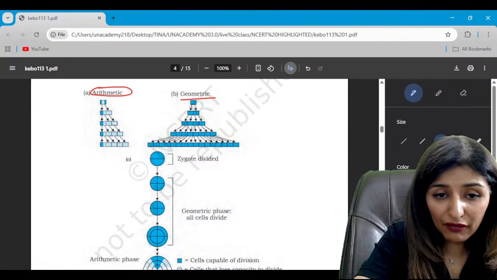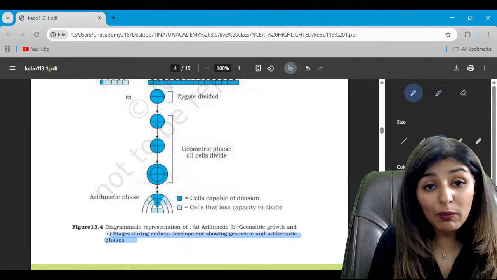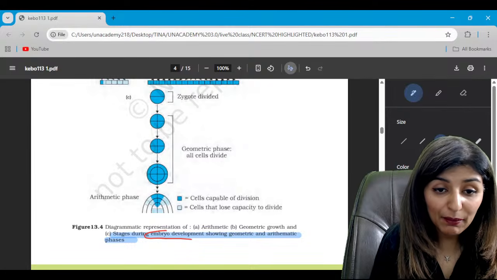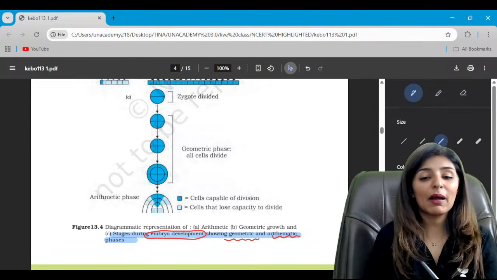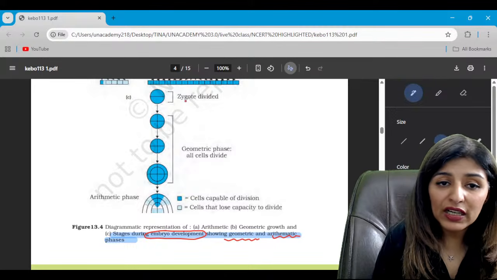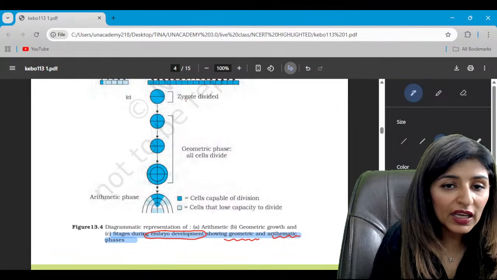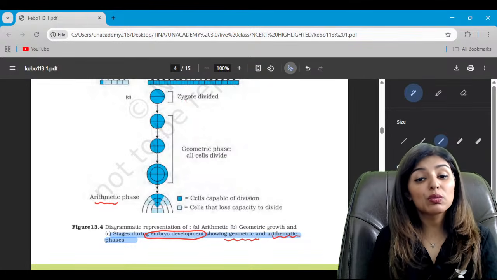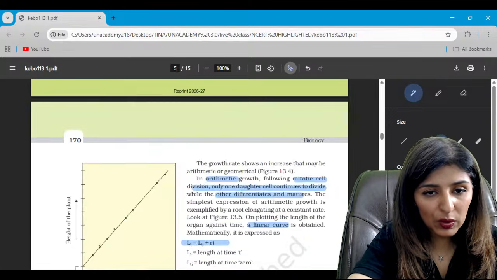Now, very important question which has already been asked, what type of growth is shown by embryo during the development? So embryonic development shows both geometric and arithmetic phases. So see, initially zygote is dividing with geometric progression, but eventually it will come down to arithmetic phase. So ultimately embryo shows both geometric and arithmetic phases. Is that clear? So this was a question already.